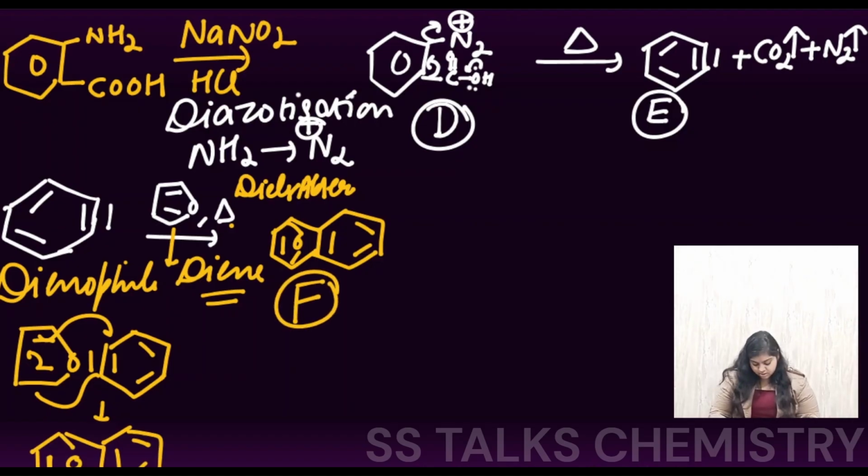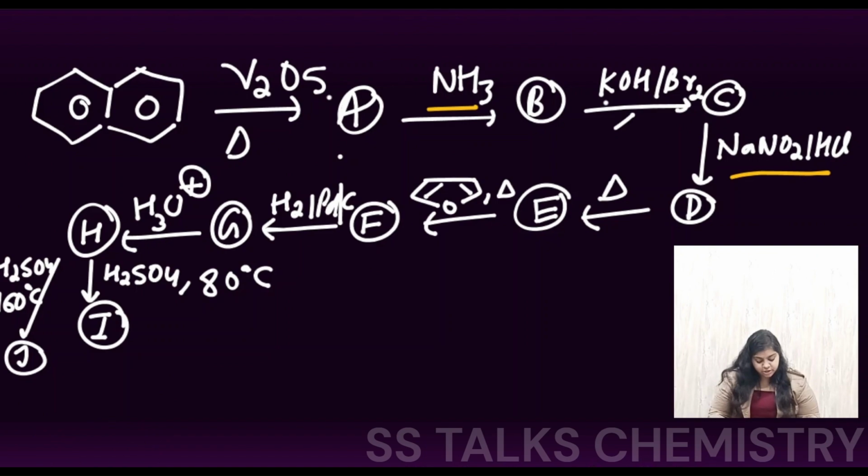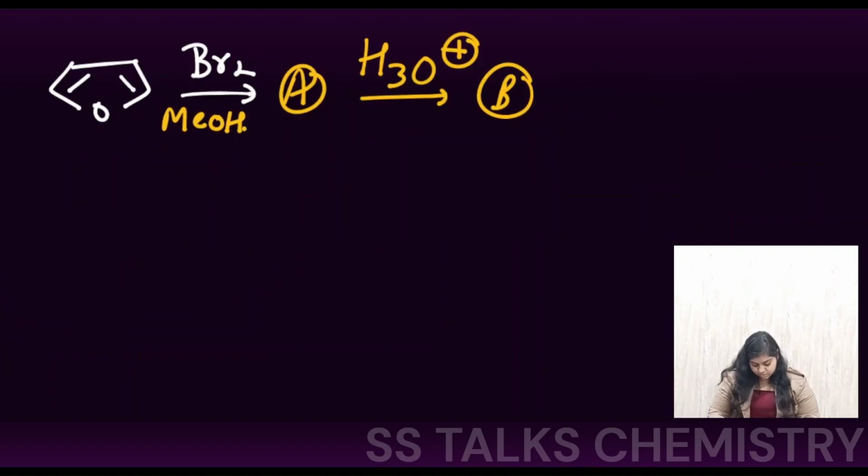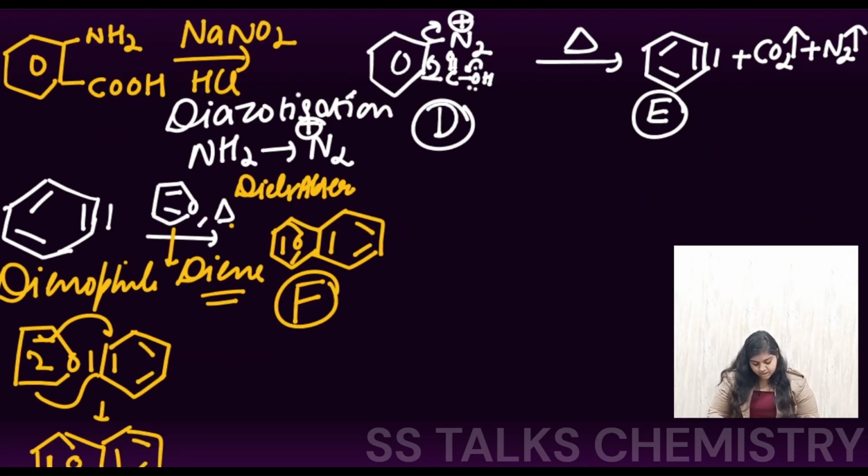Now further, this F has been treated with H2 with palladium on carbon. This particular reagent is used to cause hydrogenolysis. Here the carbon and heteroatom bond will be cleaved. This is known as hydrogenolysis.